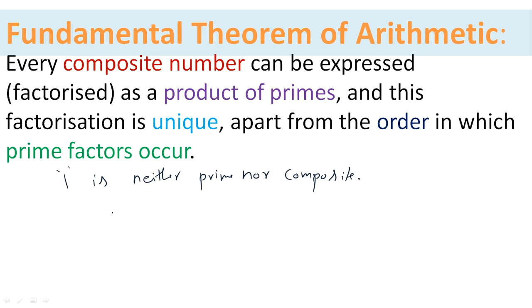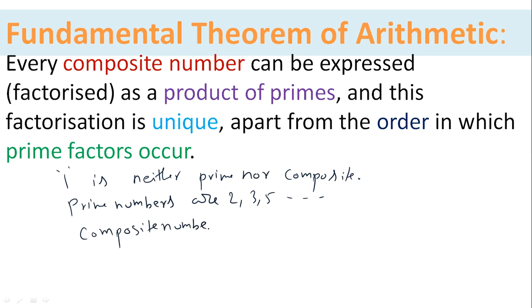Let's move on. Which is the least composite number? You tell me. Prime numbers start from 2, 3, 5 and so on. Now, what are composite numbers? Composite numbers start from 4, 6, 8 and so on, isn't it? So, 4 is the least composite number.